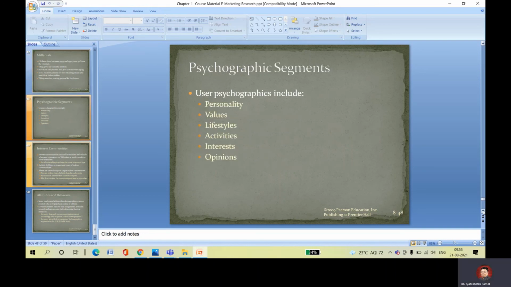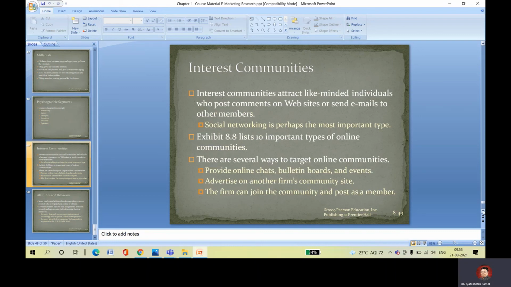Psychographic segmentation uses personality, values, lifestyles, activities, interests, and opinions. Interest communities attract like-minded individuals who post, comment on websites, and send email to other members.